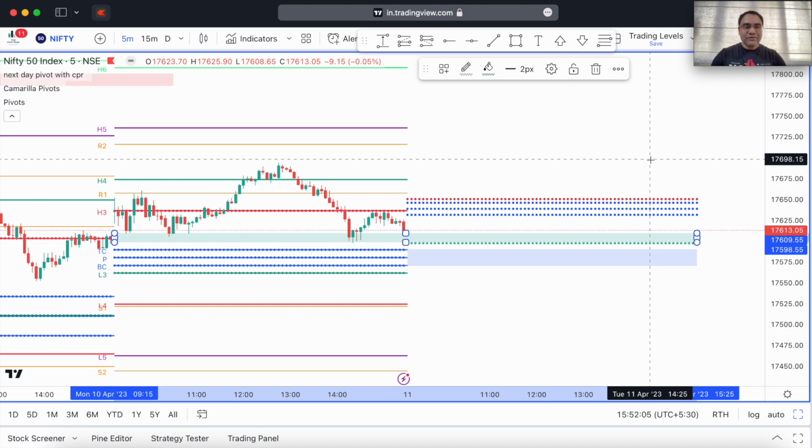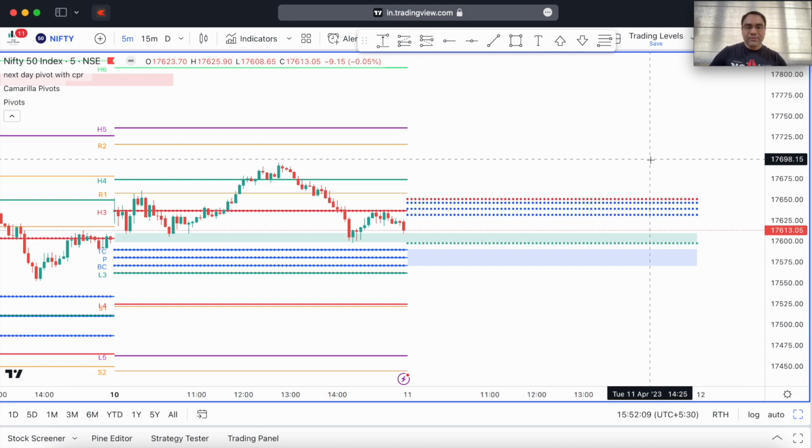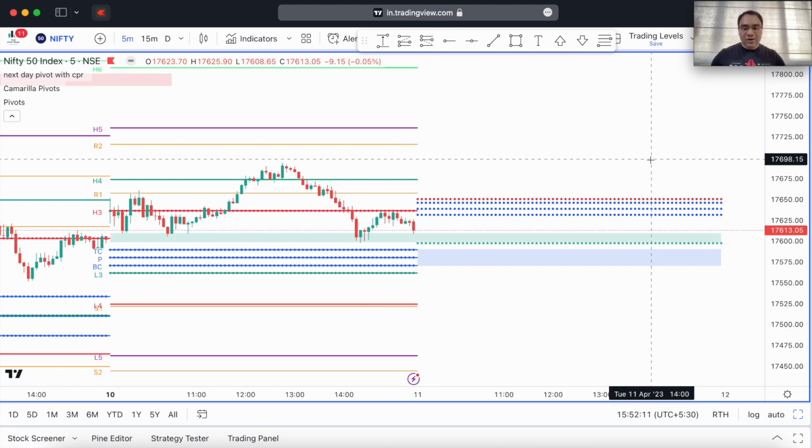Those are the levels at which I will look to buy again tomorrow if price shows me any sort of strength around the L3 pivot, which is right here. And I might keep my stop loss a little bit deeper tomorrow, but it all depends on what sort of price action it shows me and what sort of risk reward I have.